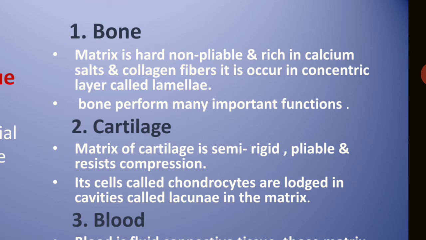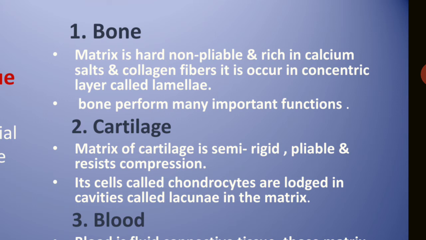It occurs in concentric layers called lamellae. We know that bone is very important for any animal, with the important function of creating a definite shape and structure.